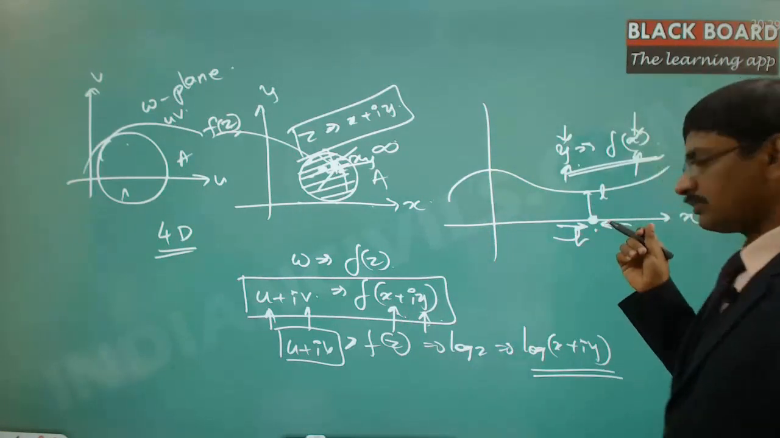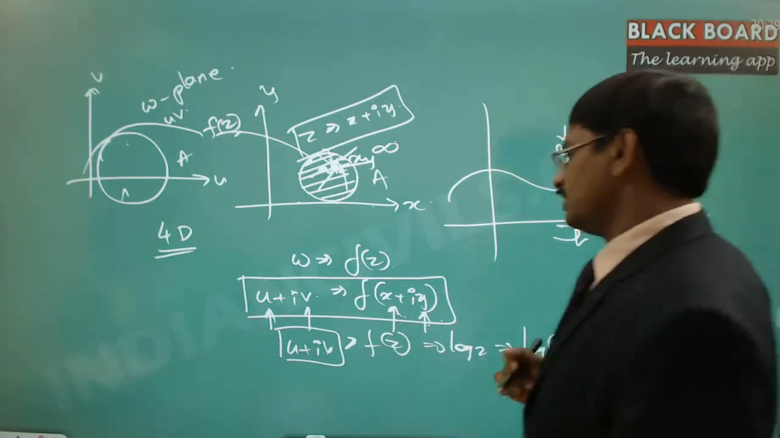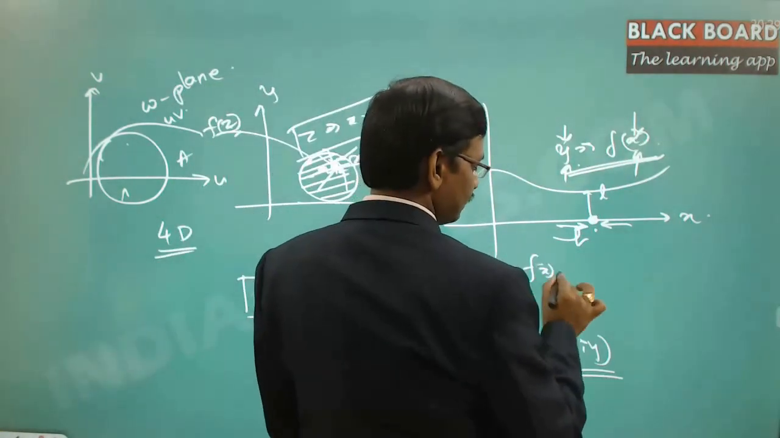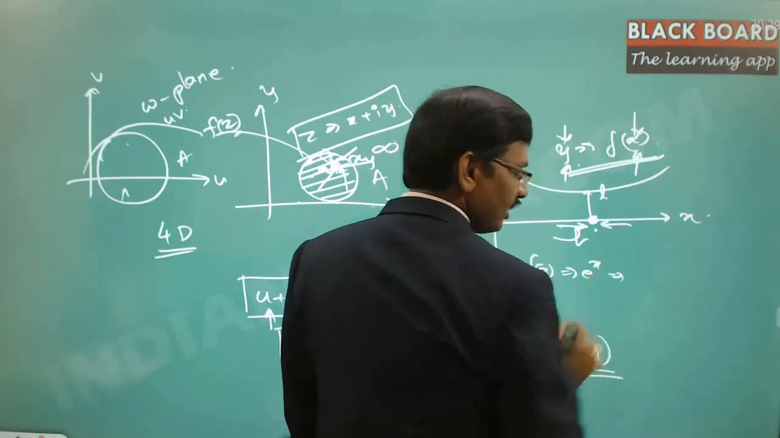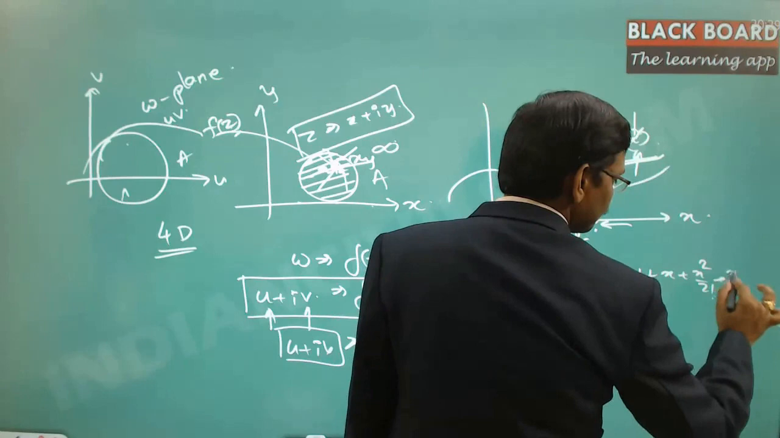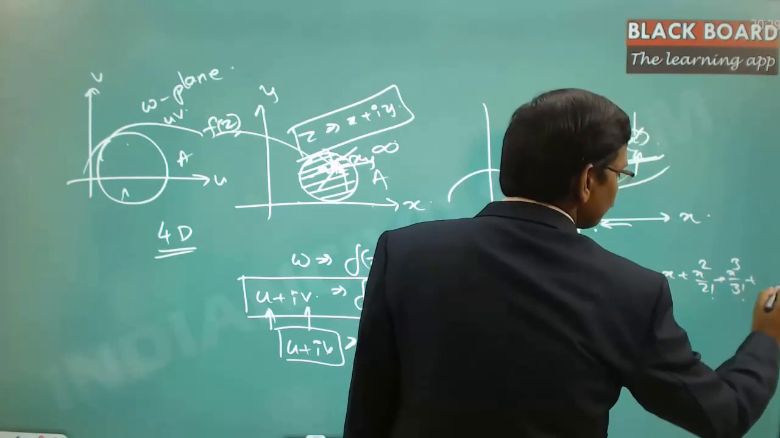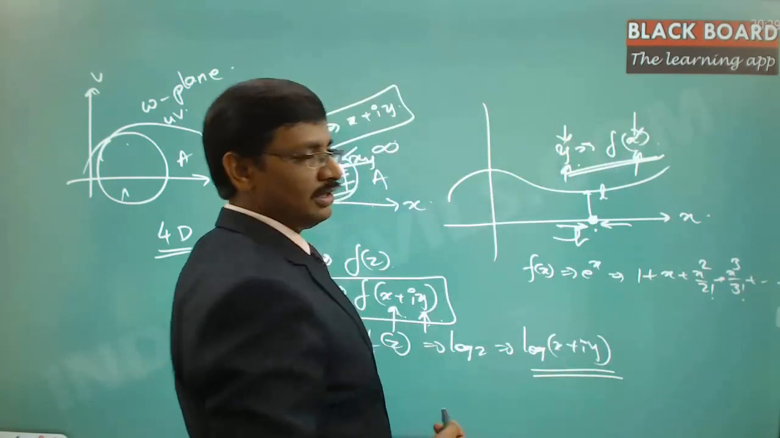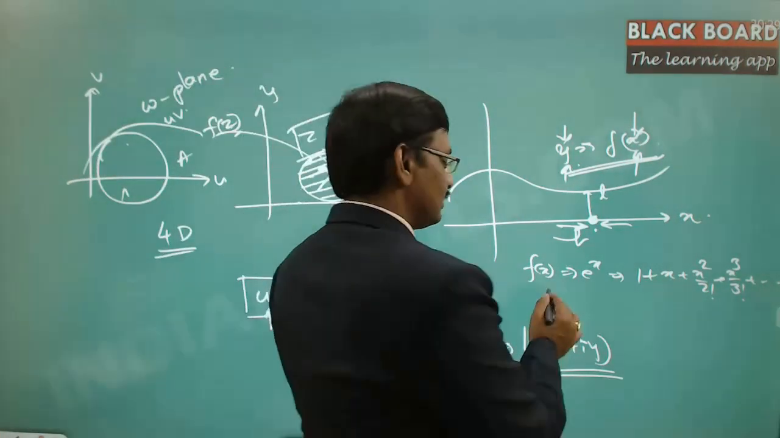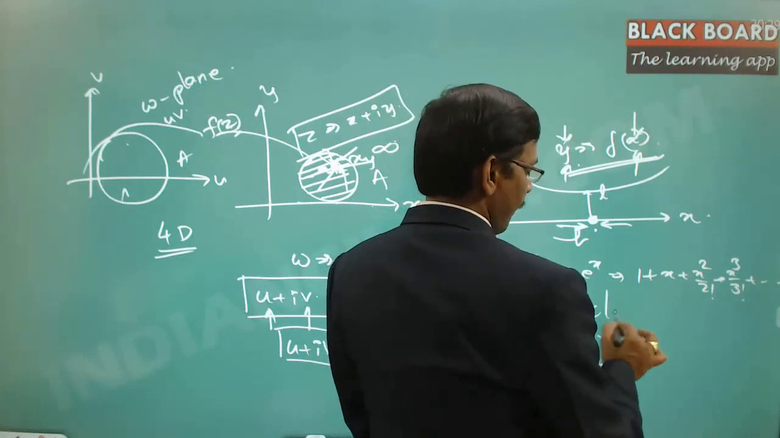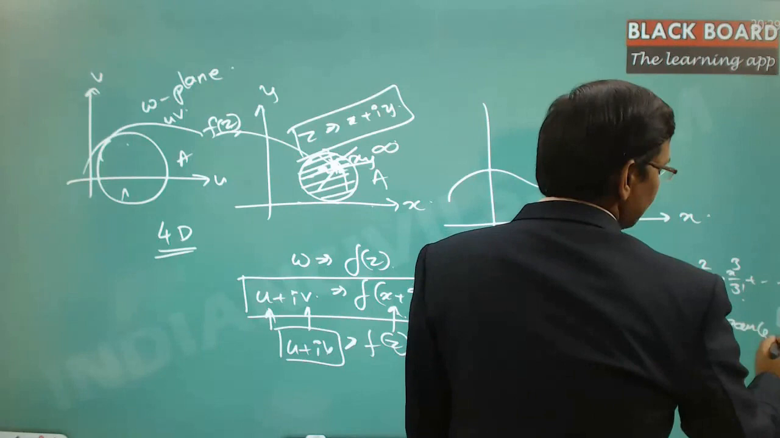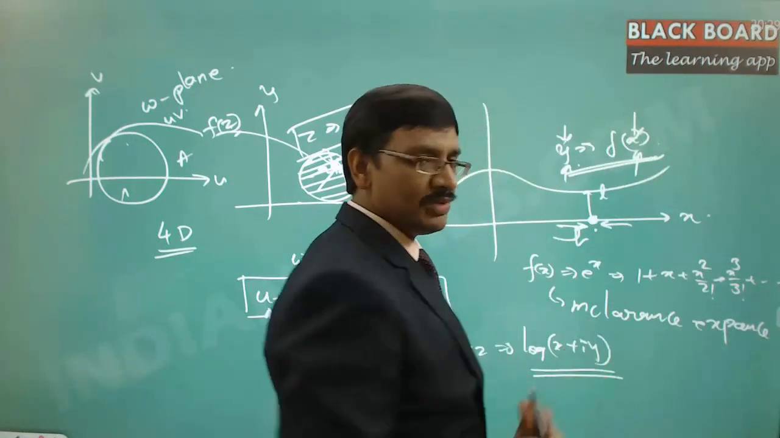In the case of real analysis, if the derivative of the function exists, then any f of x, let us say e power x, is expanded as 1 plus x plus x square by 2 factorial plus x cube by 3 factorial plus x power 4 by 4 factorial, and so on to infinity. That is the expansion of e power x, which we call the Maclaurin's expansion.